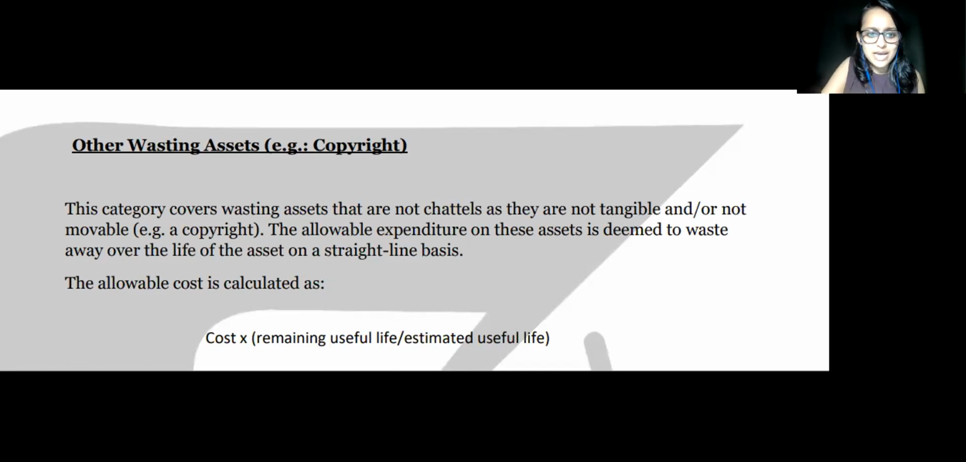So go through all the examples. When you see a question, if it is a patent, you should identify, oh, this is another wasting asset. In this, I should apply the formula proceeds minus cost, where cost is cost multiplied by remaining useful life over estimated useful life. You should know that's the formula to apply. This chapter is extremely small, so please develop the skill to identify, when you see the question, whether it is a wasting chattel, a non-wasting chattel, or another wasting asset. All right.